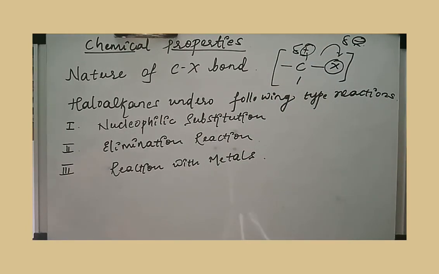Because of this nature, all the haloalkanes undergo chemical reactions. There are three different types of chemical reactions. The first one is nucleophilic substitution reaction. The second one is elimination reaction. The third one is reaction with metals.